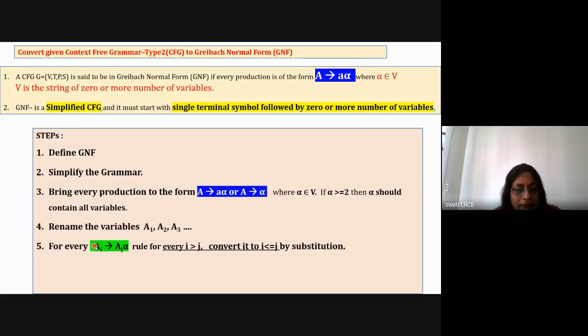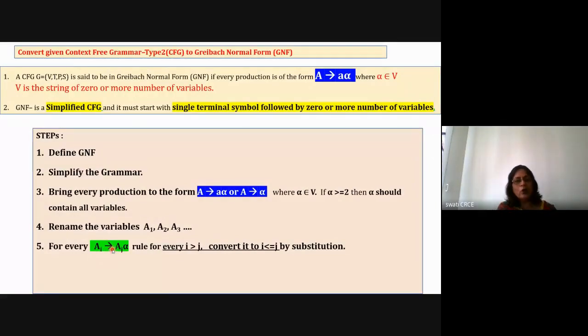Here, if this is a1, then this can be a1, or if this is a2, then that is allowed. But if it is a2 and a1 here, then your i is greater than j. If i is greater than j, then convert it into such a format that i should be less than or equal to j.